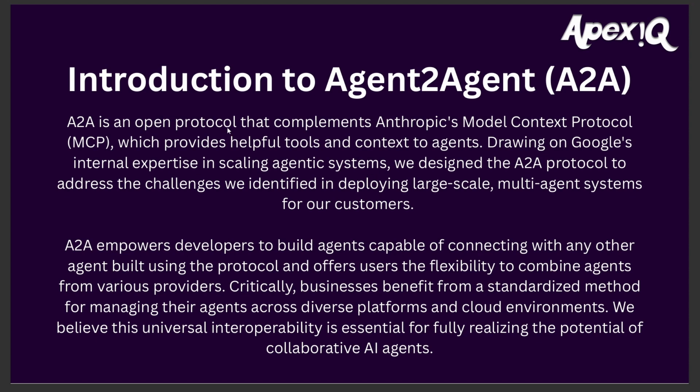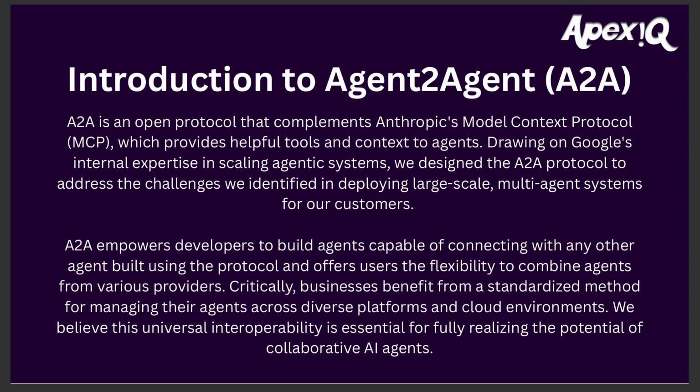Introduction to A2A, agent to agent. A2A is an open protocol that complements Anthropic's Model Context Protocol, or MCP, which provides helpful tools and context to agents. Drawing on Google's internal expertise in scaling agentic systems, we designed the A2A protocol. Oh my god, guys, you don't want to learn this much, right? So simply you can see this information. A2A empowers developers to build agents capable of connecting with any other agent built using the protocol, and offers users the flexibility to combine agents from various providers.